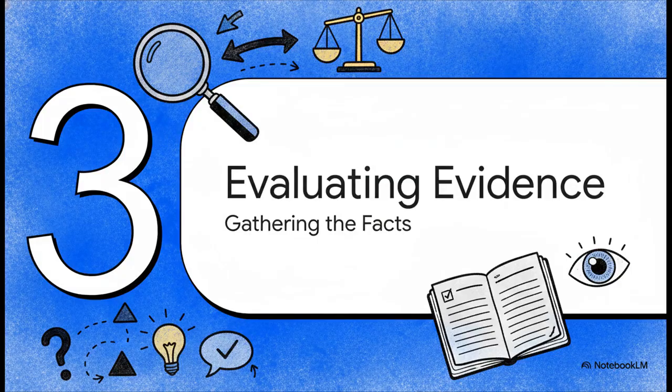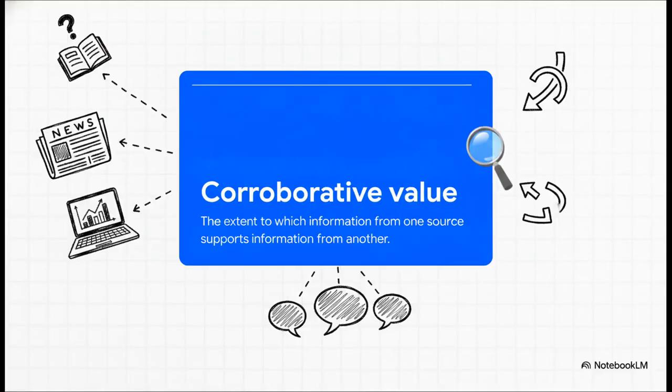Okay, let's jump into Section 3, Corroboration and Evaluating Evidence. In the wild world of civics, a single source is rarely enough to actually prove a point. We have to look for what we call corroborative value. Basically, that means the extent to which information from one source actually supports information from another. If you read some shocking, crazy claim on a random blog, you have to play detective. Do three completely different news outlets report those same fundamental facts? Does hard economic data support that personal letter? Good civic investigators always demand corroboration.